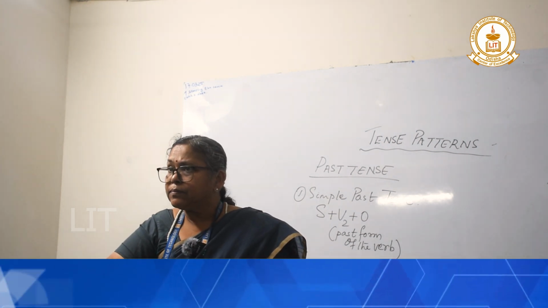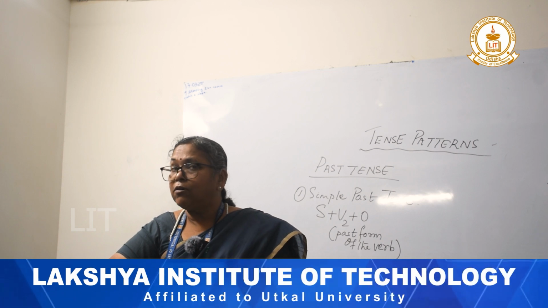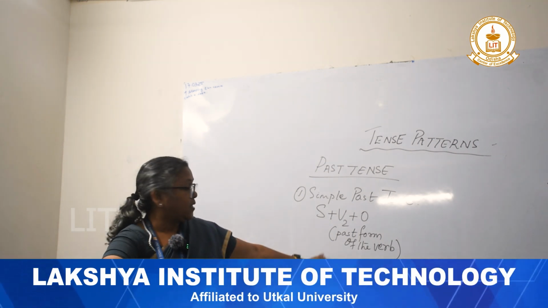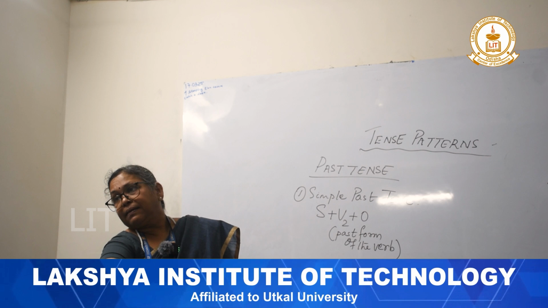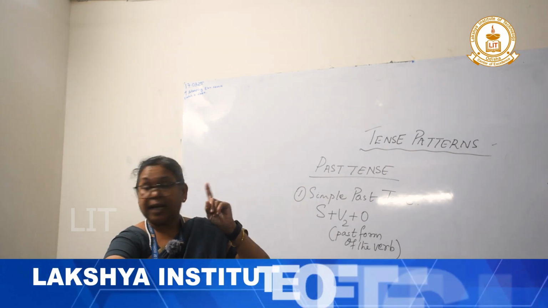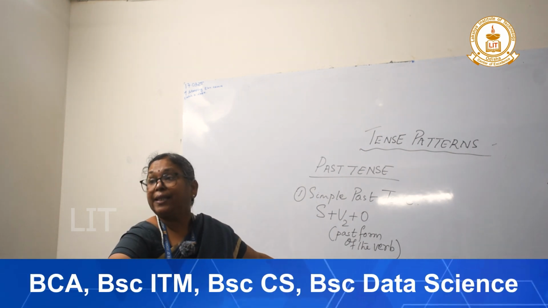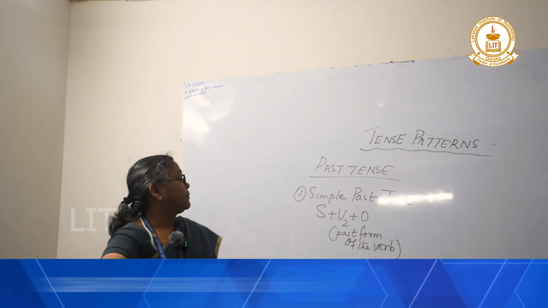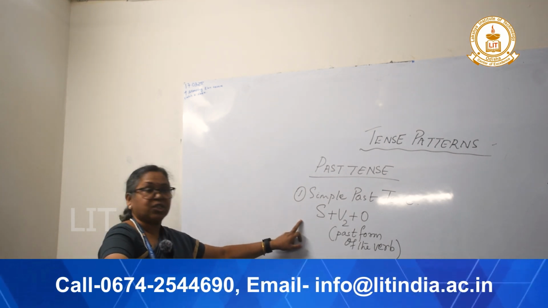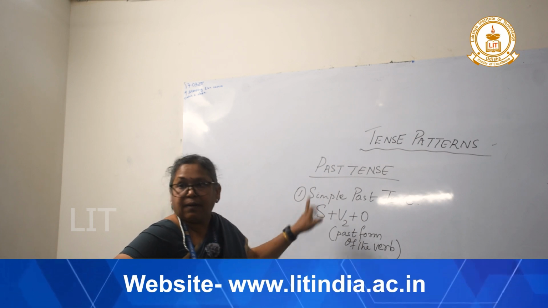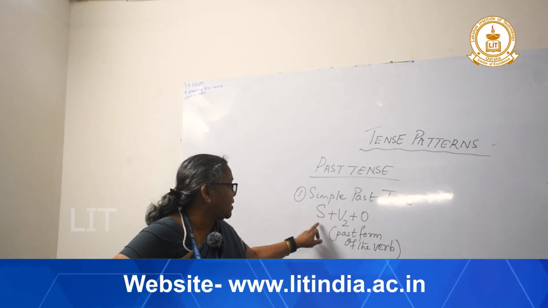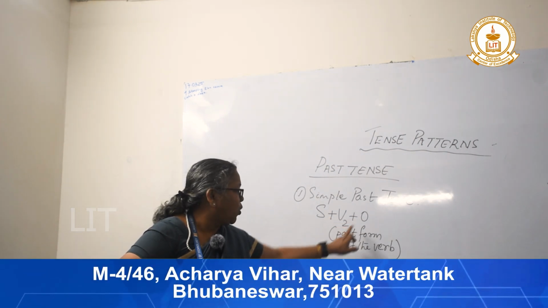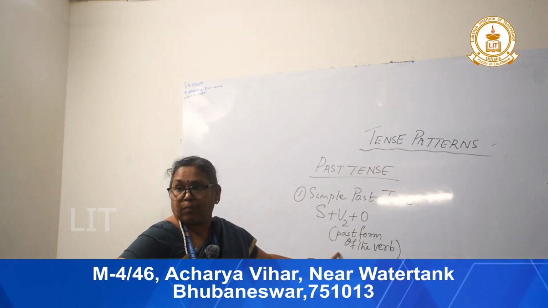They have gone to Puri last Sunday. Gone, it is wrong. Only past activity, went. They went to Puri. Gone is V3, that is, gone will become V3. They went to Puri last Sunday. Sit down. So simple past tense, please remember the structure: subject, V2 plus O. V2 means the past form of the verb.